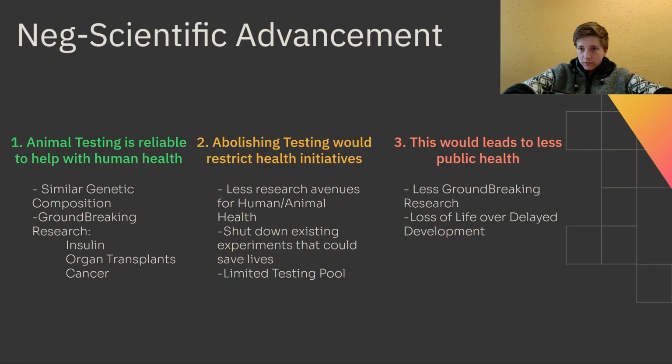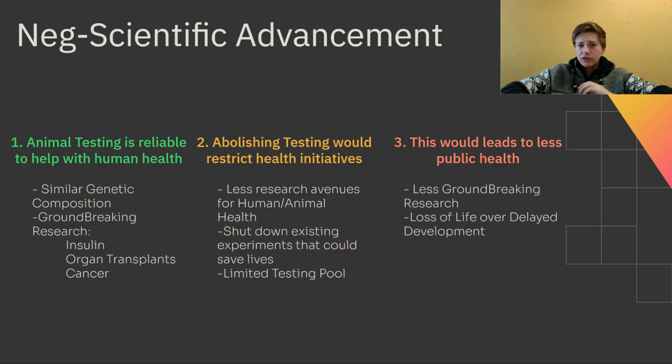And the key result of this also is that there is a limited testing pool. Without the variety of species such as rats, dogs, cows, pigs, and all of them, including humans, we're shrinking the testing pool down significantly to mostly just people. And this leads to a loss of public health, as it's much harder to get groundbreaking research without that testing pool across species. It's also likely to lead to loss of life over delayed development of cures, of treatments, of beneficial things for scientific advancement and for our lives.